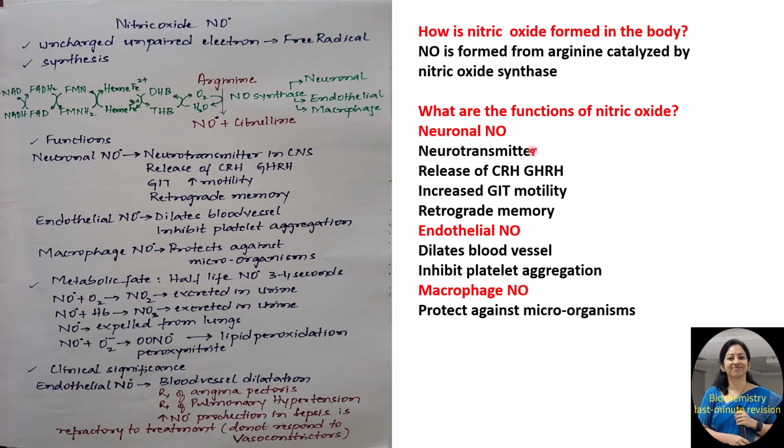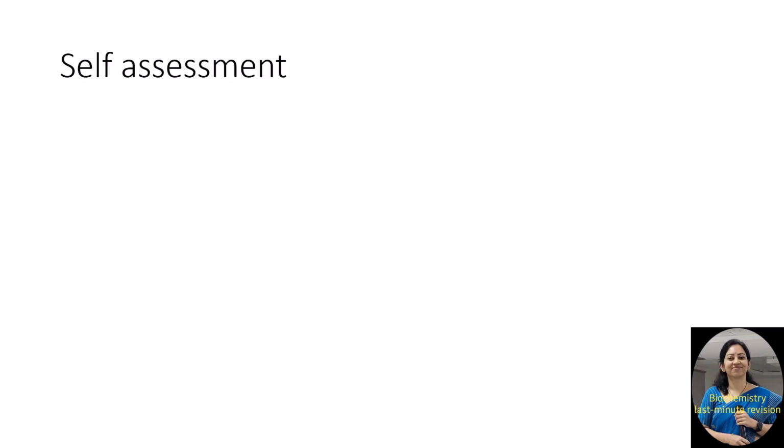Neuronal nitric oxide is responsible for being a neurotransmitter, release of gonadotropin releasing hormone and corticotropin releasing hormone from hypothalamus, increases GIT motility, responsible for retrograde memory. Whereas endothelial nitric oxide dilates the blood vessels and inhibits platelet aggregation, and macrophagic nitric oxide provides protection against microorganisms. So this was all about polyamines and nitric oxide.